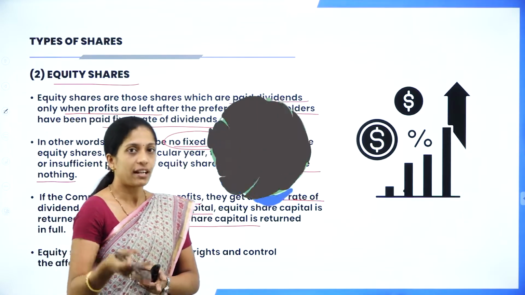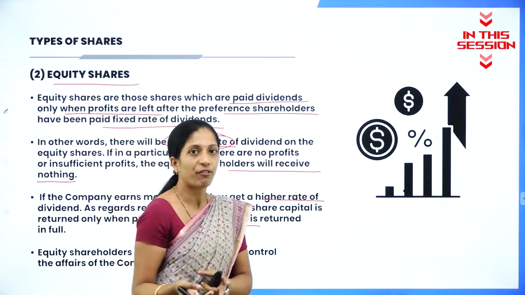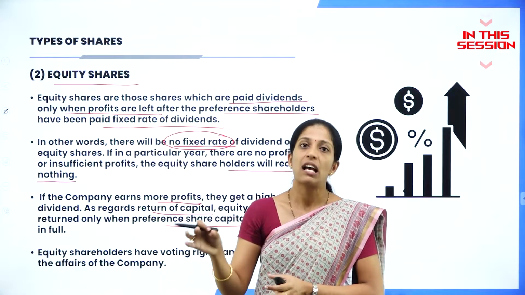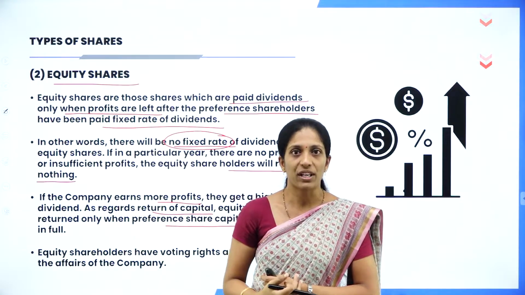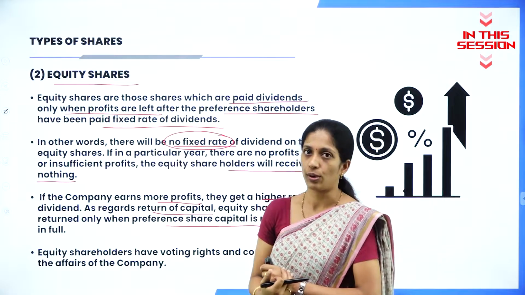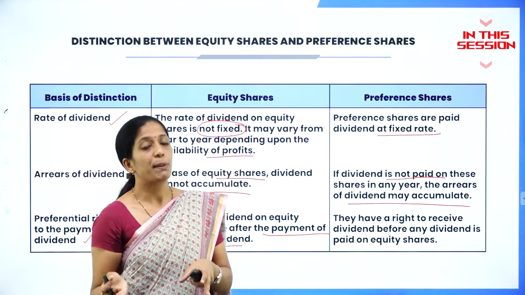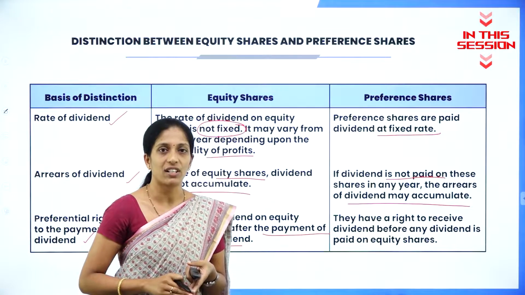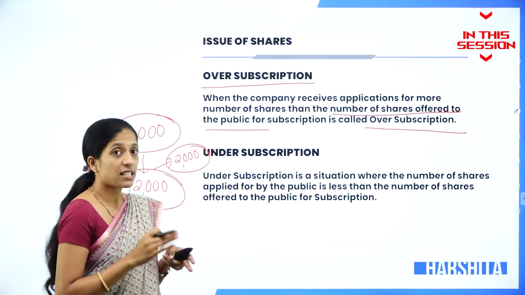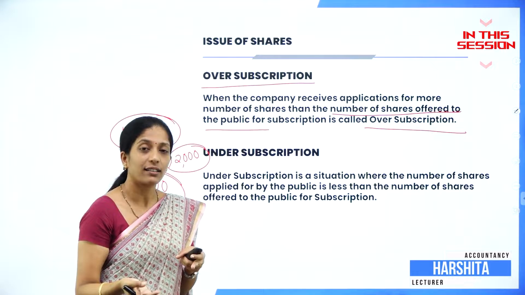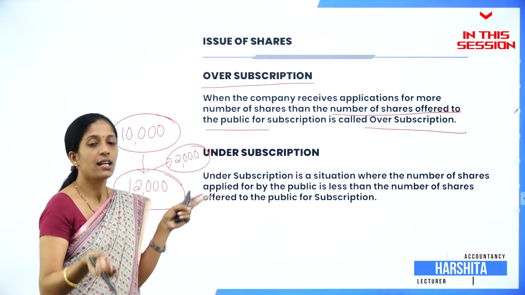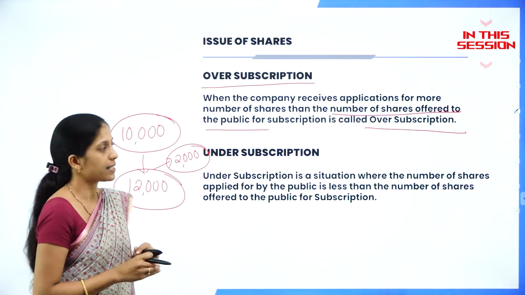In case of redemption or in case of winding up of the company, first payment will be made to the preference shareholders. After that, the payment of capital will be made to the equity shareholders. Equity shareholders will be paid later once the preference shareholders are paid with the dividend. When the company receives applications for more than the actual number of shares being issued to the public, that is known as oversubscription.